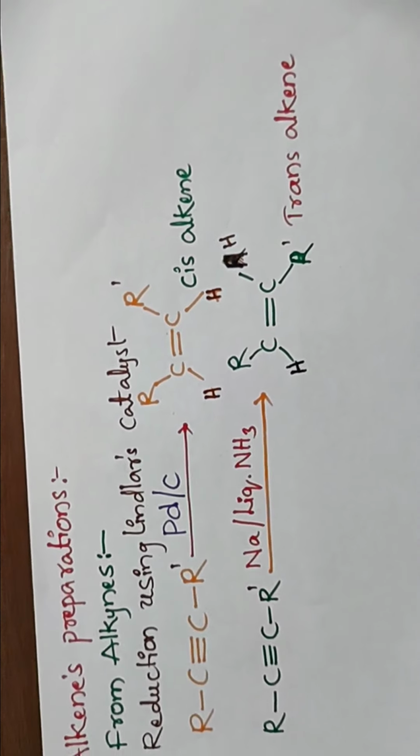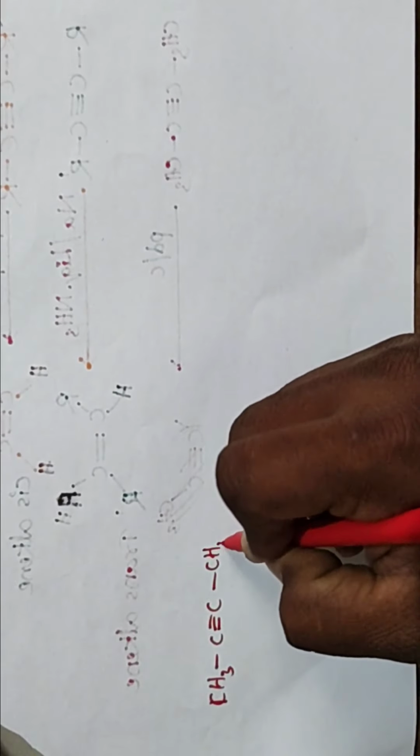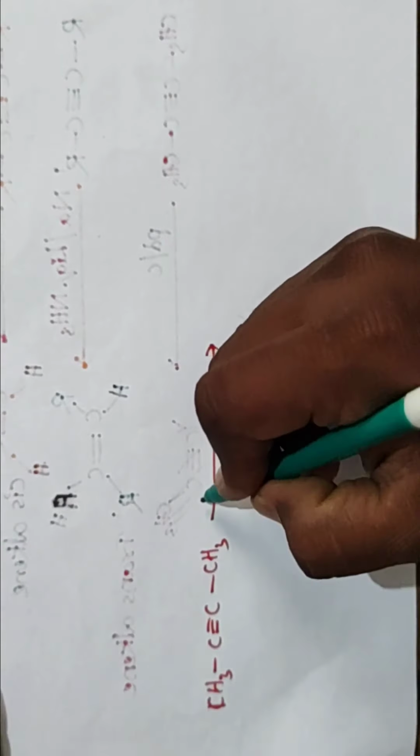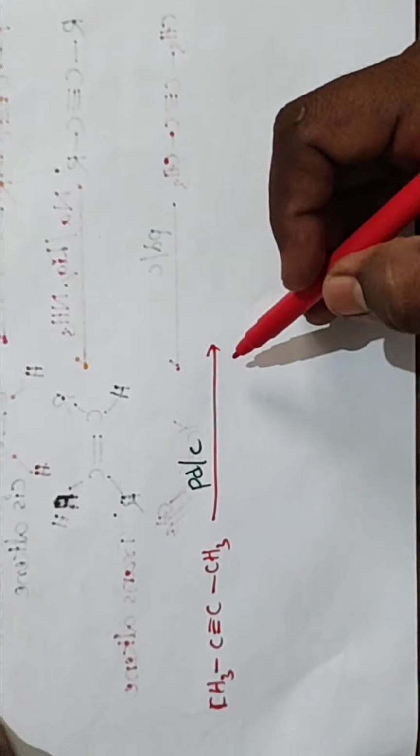And CH3 C triple bond C CH3. Okay, the reduction takes place by using Lindlar's catalyst. What is the product? Cis alkene.